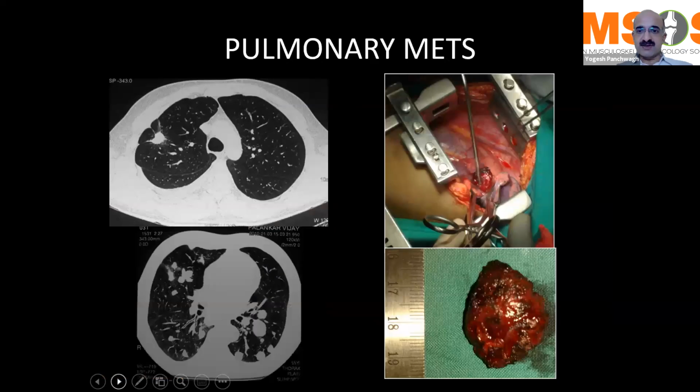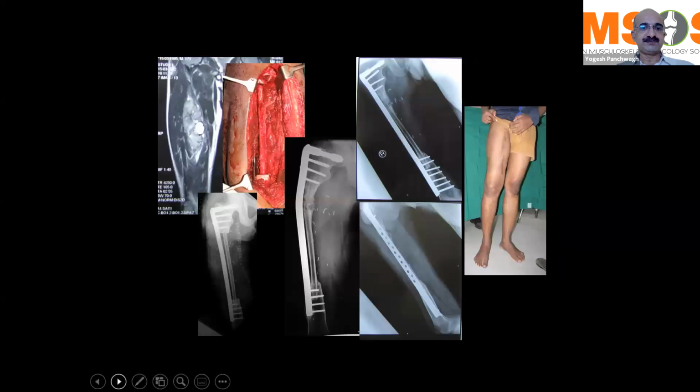Pulmonary metastases are seen in about 40 to 50% of osteosarcoma and Ewing sarcoma cases, even though they are non-metastatic at presentation. You might be aware that if there are 3 or 4 pulmonary mets, then we may treat the patient with pulmonary metastectomy. If there are more metastases, say 5 or 6 or 8, it obviously is a poor prognostic factor, and typically they would be treated with palliative intent or palliative chemotherapy.